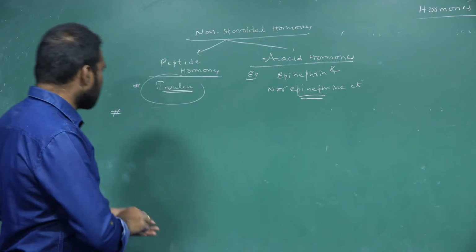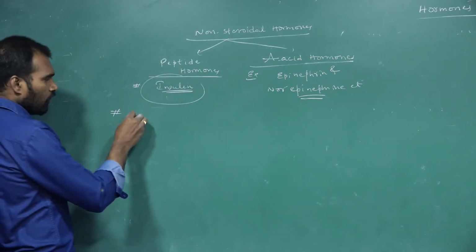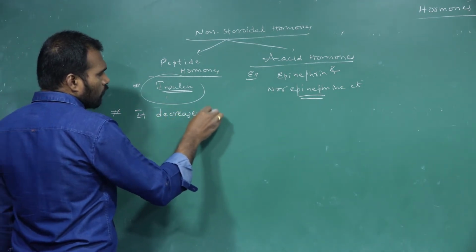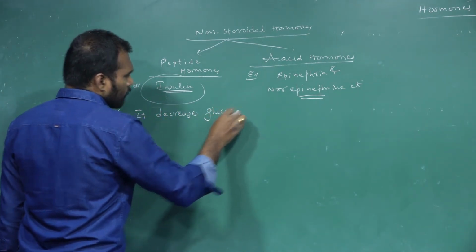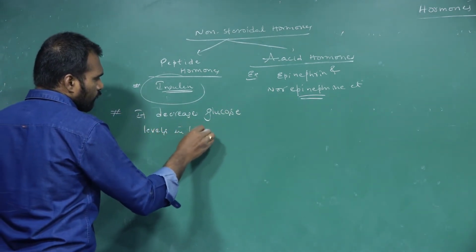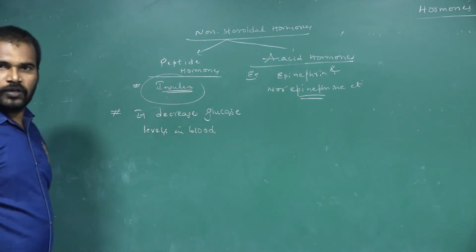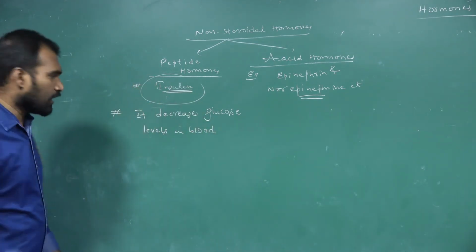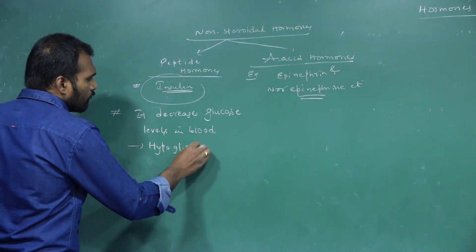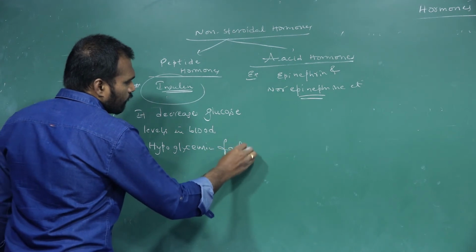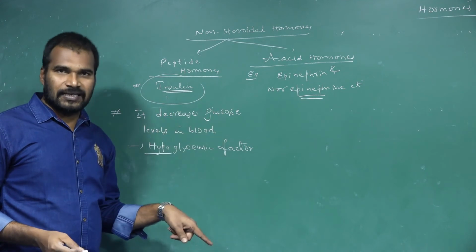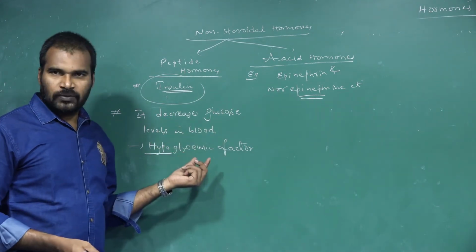Okay, let us see. So, what is the role of insulin? Insulin always decreases glucose levels in blood. So that is why we call insulin what? Hypoglycemic factor. Hypo means less, glycemic means glucose.